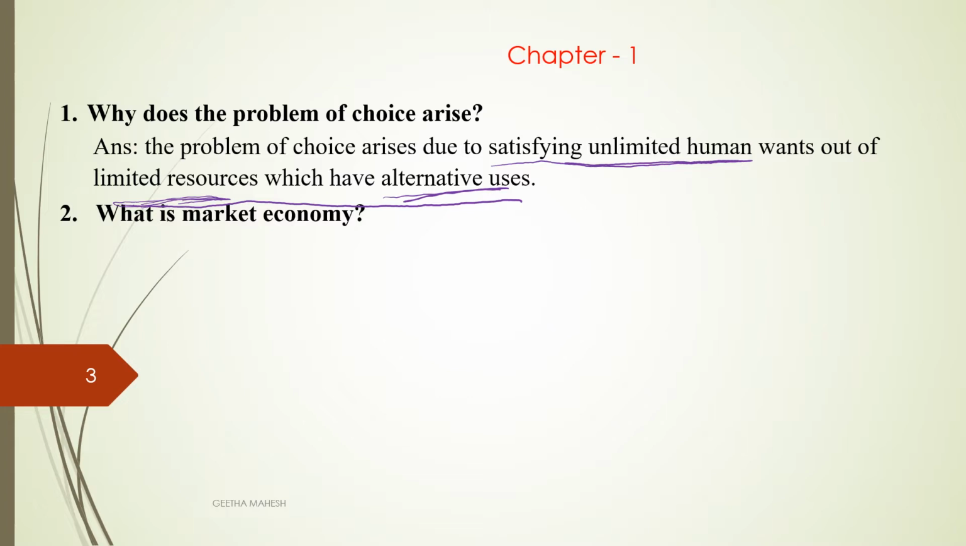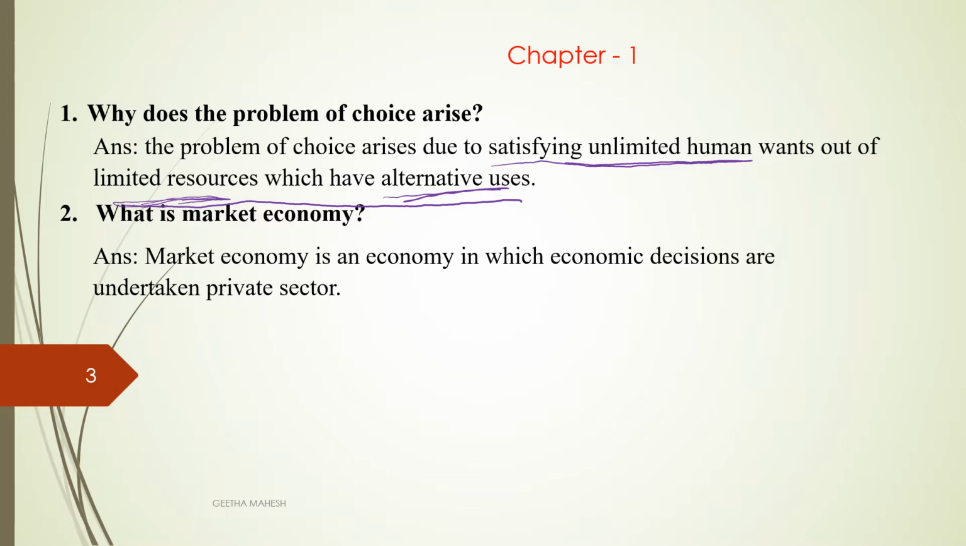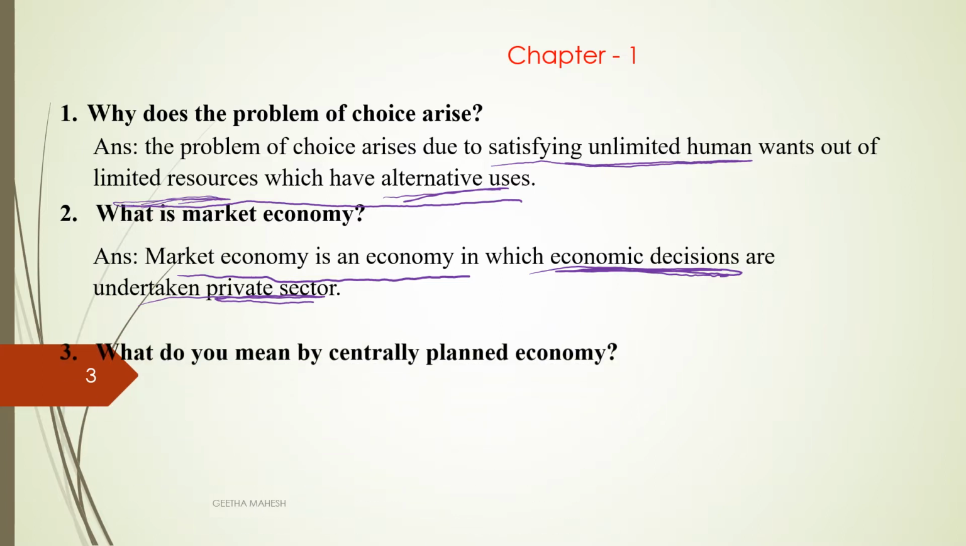What is market economy? Market economy is an economy where all economic decisions are undertaken by the private sector. So here market economy is an economy in which economic decisions are undertaken by the private sector.